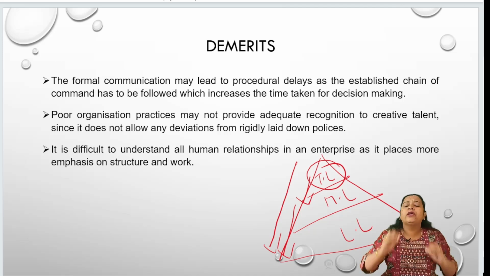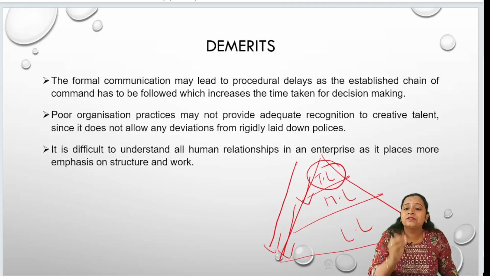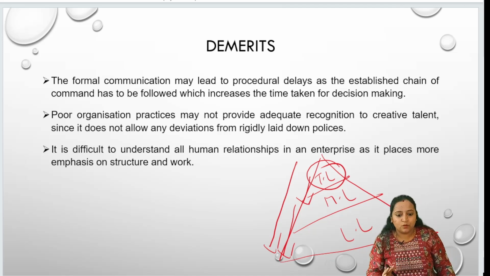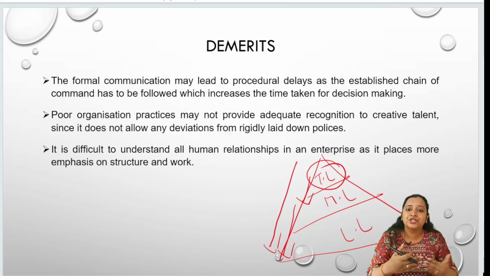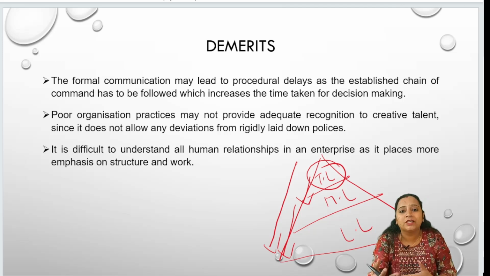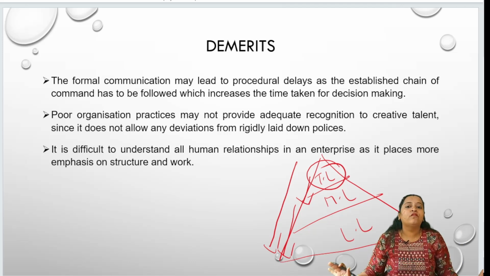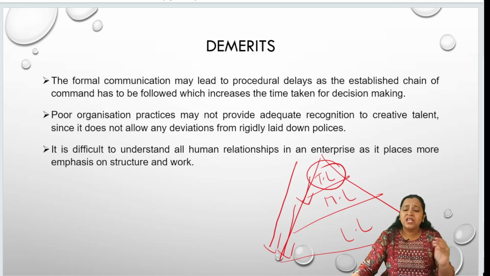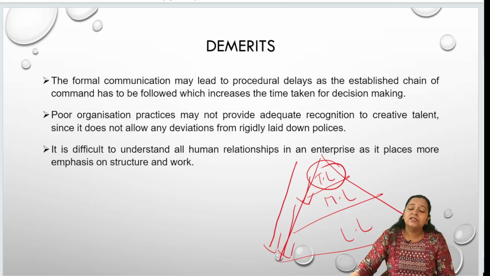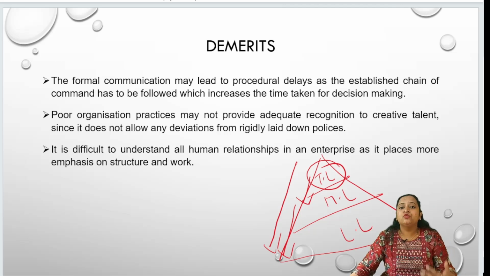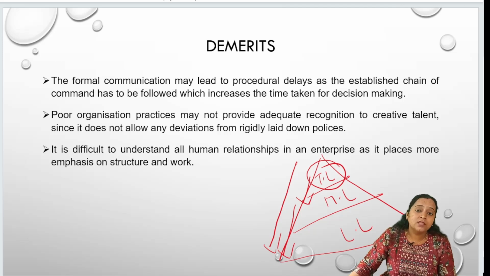More importance is given to the structure as well as the work. The human relationship, the interpersonal relationship, what is happening in the organization, will be totally neglected in your formal organization. Sometimes interpersonal relationships will also take place in your organization. As a human, how are you going to understand your superior? As a human, how are you going to understand your subordinates?